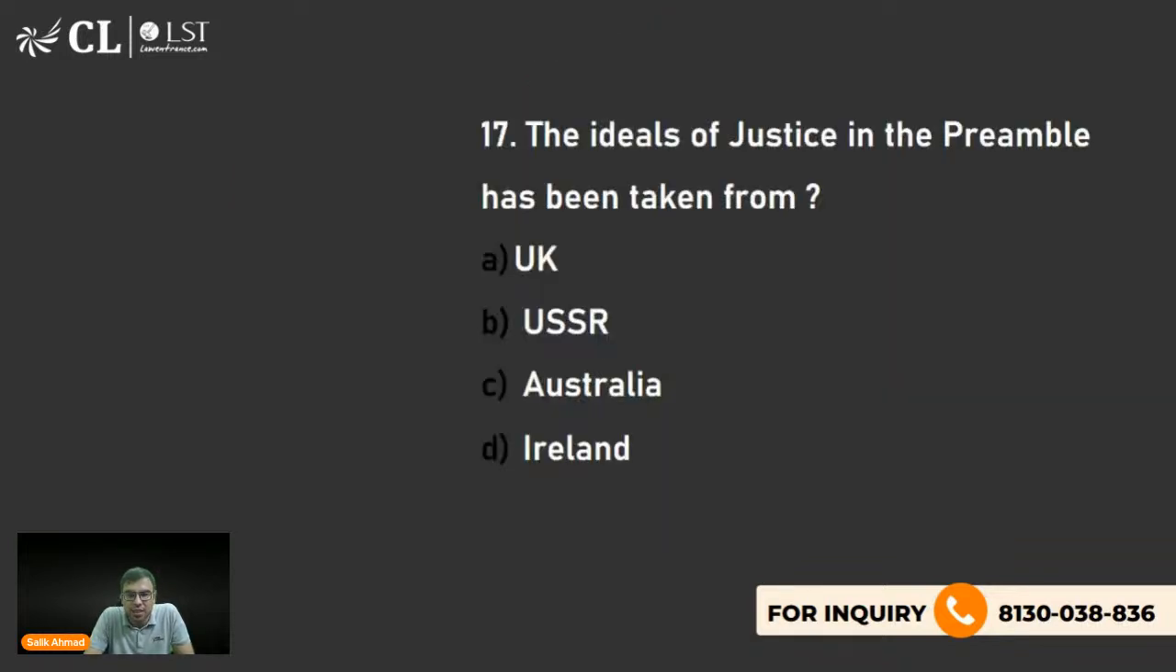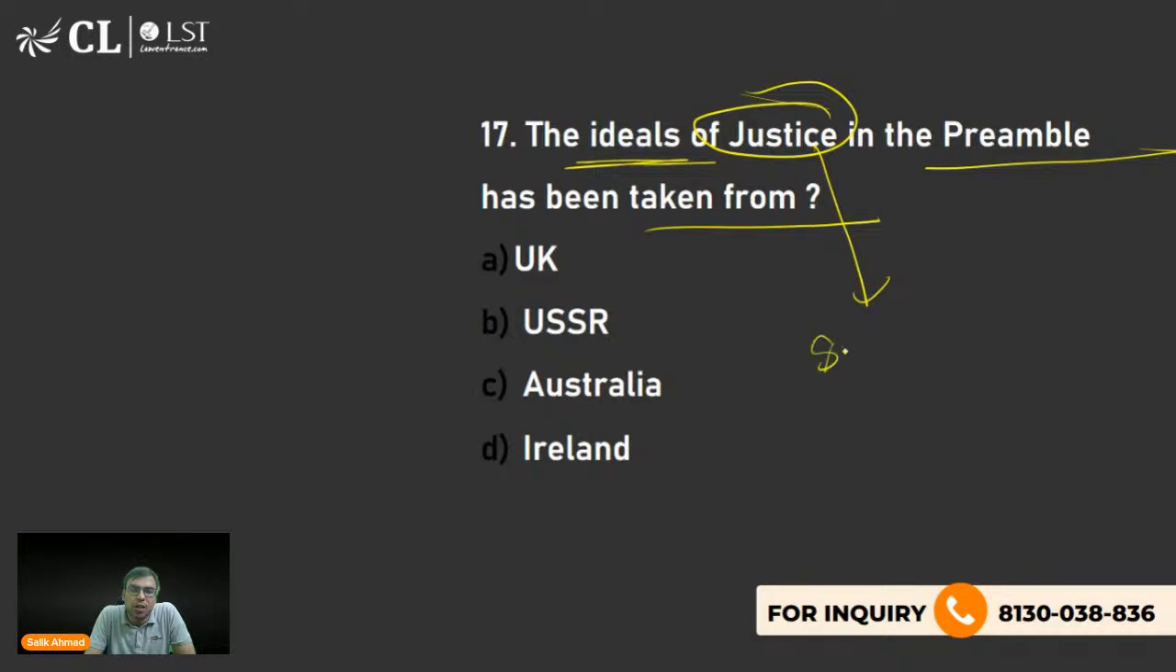The next is this question. The ideals of justice in the preamble have been taken from where? UK, USSR, Australia, Ireland. What is the right answer? First see which justice we are talking about: justice, socio-economic and political, socio-economic and political.